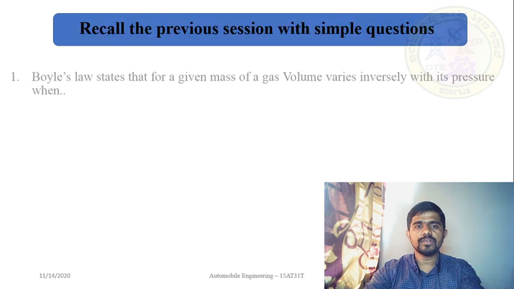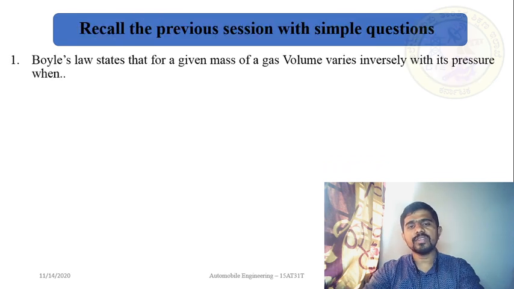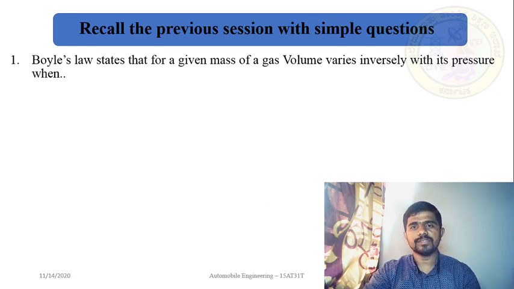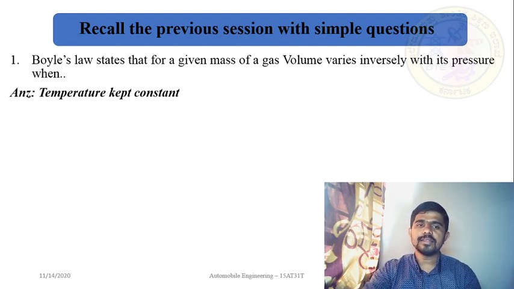Okay students, now I'll ask the first question. Boyle's law states that for a given mass of a gas, volume varies inversely with its pressure. When? What is the condition? Can you guess the answer? Yes, the right answer is when the temperature is kept constant. So this is the answer.